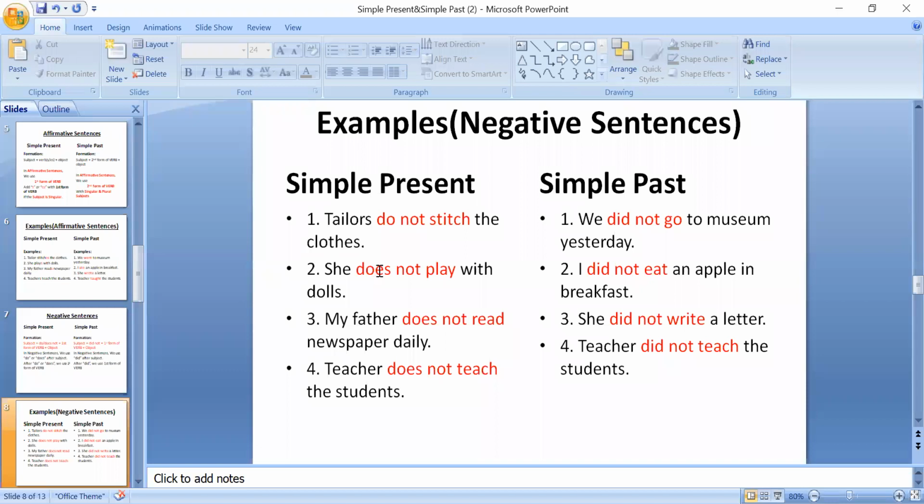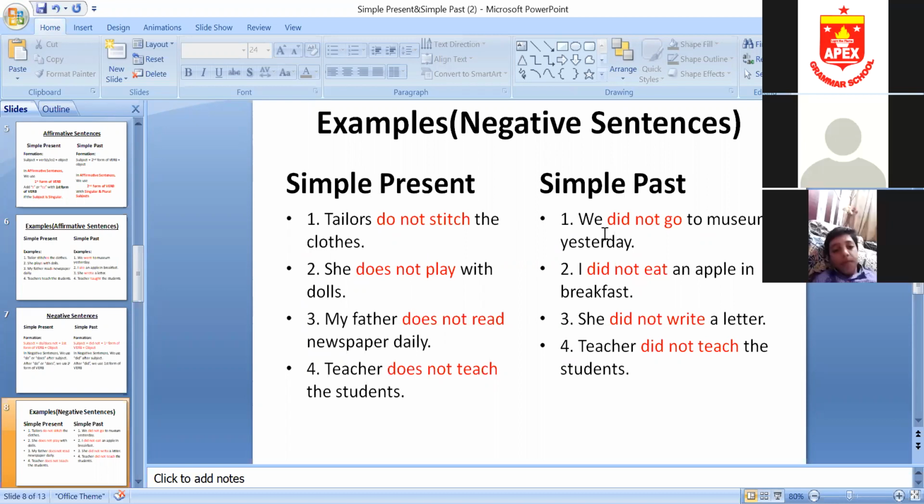She is a singular subject, so we have added does with it. She does not play with dolls. My father does not read newspaper daily. Teacher does not teach the students. With singular subject we'll use does. ठीक है, सिंगुलर सब्जेक्ट के साथ क्या यूज करेंगे? डज. टीचर डज. माय फादर डज नॉट रीड. शी डज नॉट प्ले. अब टेलर्स प्लूरल है तो टेलर्स के साथ फिर डू आएगा.